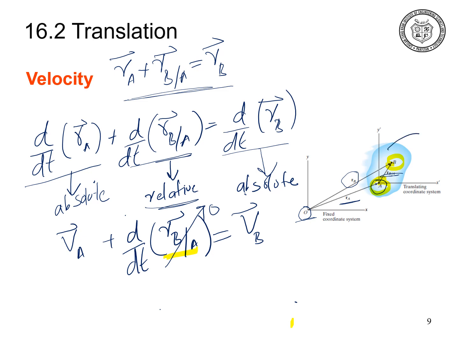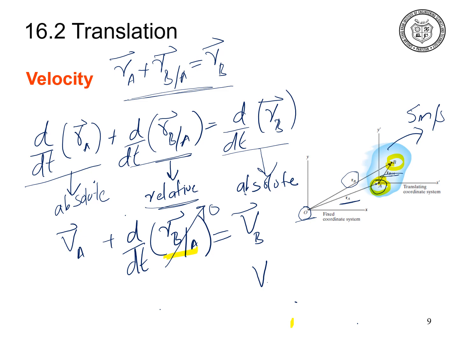So consider that this rigid body is moving with a velocity of 5 meters per second. This means that each and every particle on this rigid body has to move with a velocity of 5 meters per second. It is not possible that one particle on that rigid body moves with a velocity of 2 meters per second and another particle moves with a velocity of 3 meters per second. Each and every particle has to move with the same velocity. This means that the relative velocity of one particle with respect to the other becomes 0.